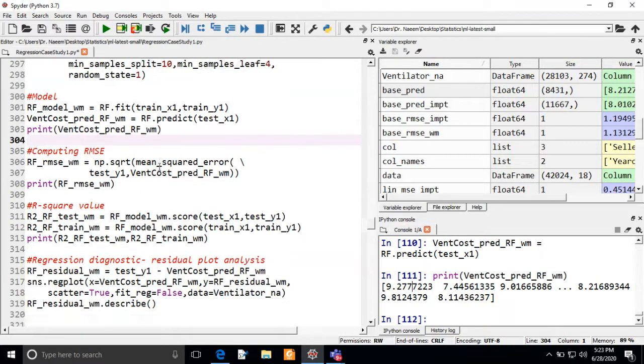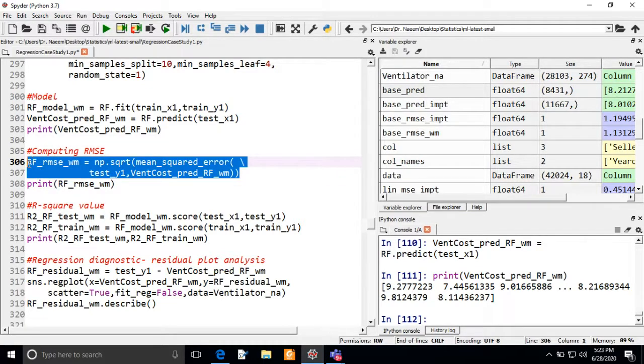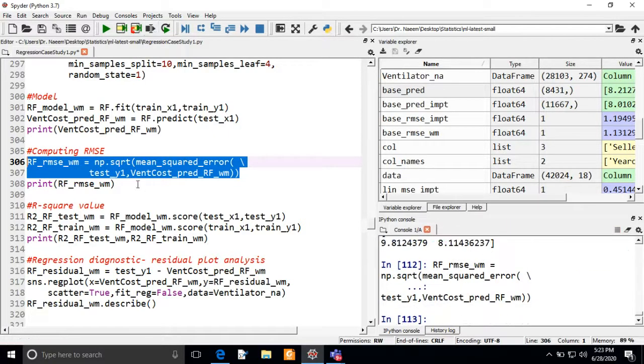Now we are going to compute the root mean square error. Why? Because we have to see how the model is working. So first we have to calculate the root mean square error. If the error is less, it means our model is performing better. If the error is larger, then our model is working badly.